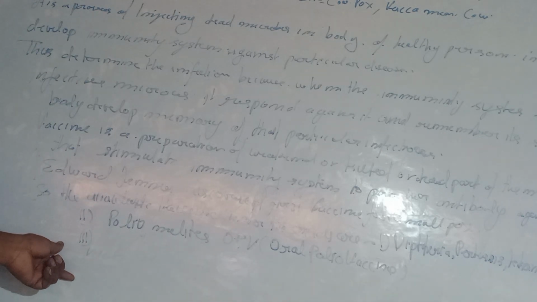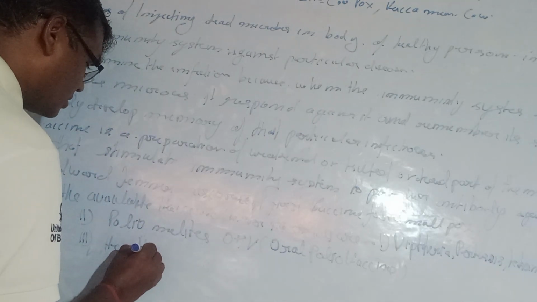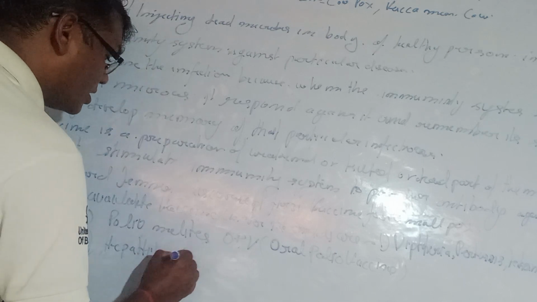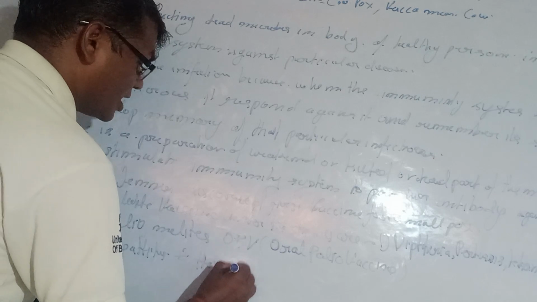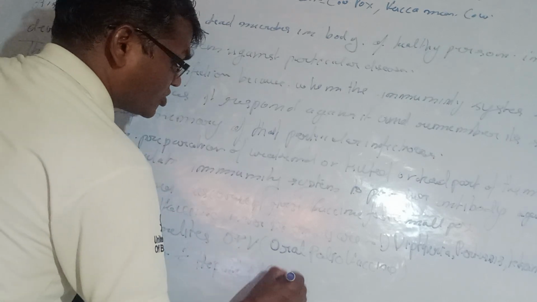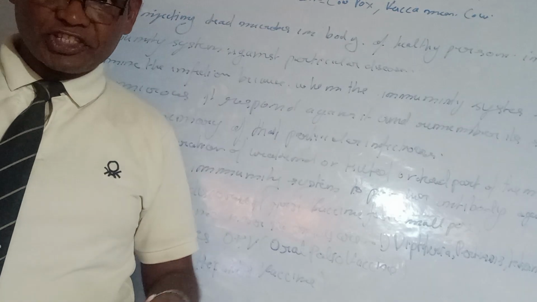So third, here we will study the hepatitis vaccines. It is also said with the hepatitis vaccine. Why is it said with it? Because it attacks the hepatic cells of the liver, damages the liver, and causes jaundice. It's a very dangerous disease.